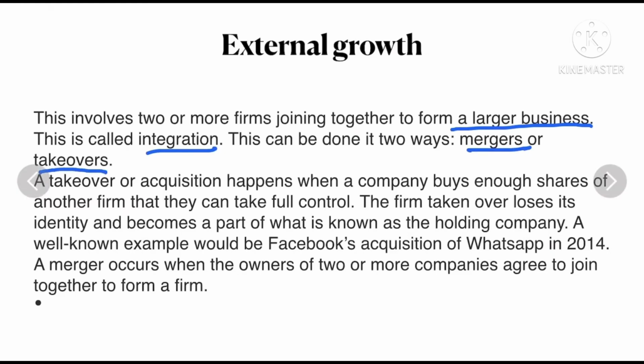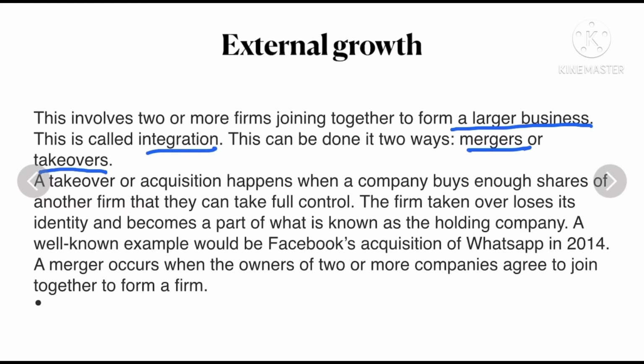So, a takeover happens when a company buys shares of another company and then they can take full control. The firm taken over will lose its identity and become part of that holding company.